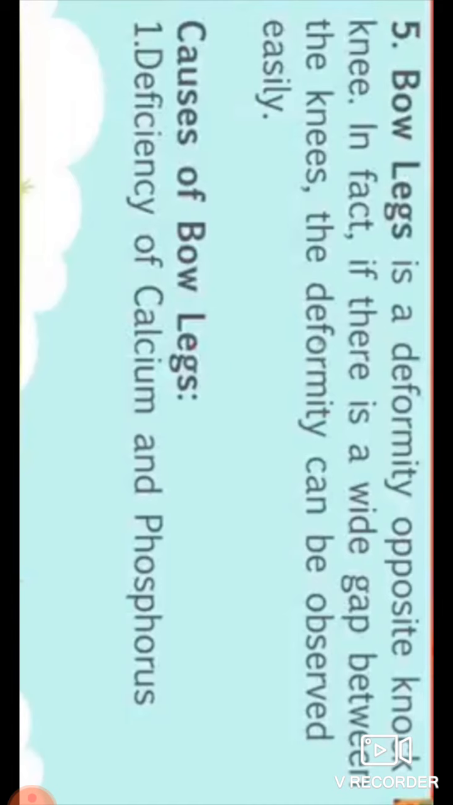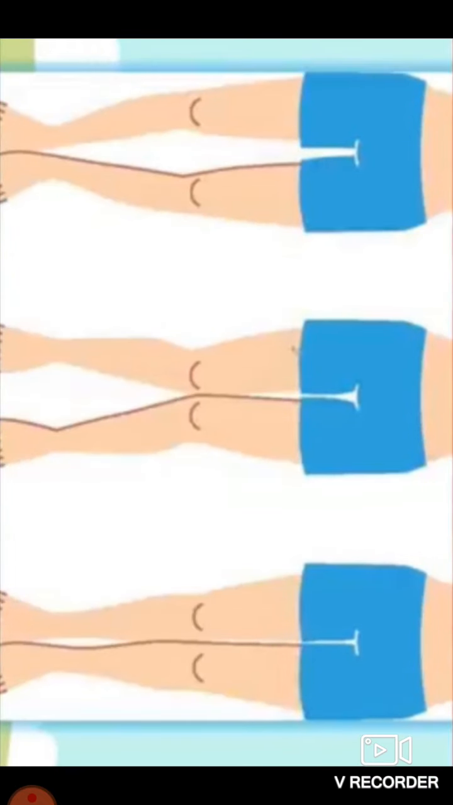Now, our next point is bow leg. It is a deformity opposite to knock knee. In fact, if there is a wide gap between the knees, the deformity can be observed easily. Look at the picture. The first diagram is bow leg, the second is knock knee, and the third is normal alignment. Just look. In knock knee, the joints of our knees touch each other, but in bow leg, our toes and heels touch each other, but the joints are far away from each other.